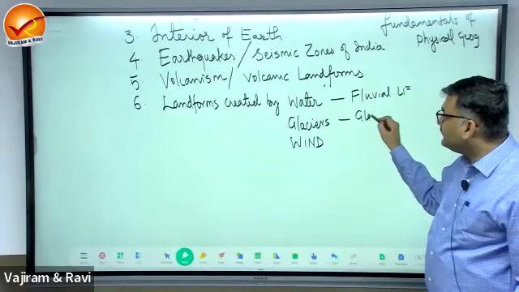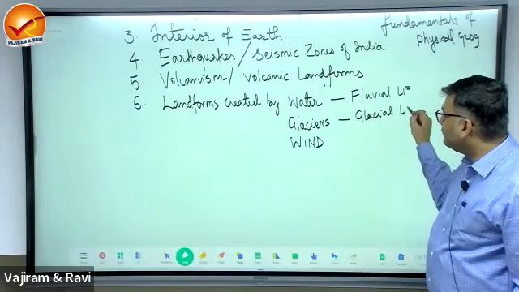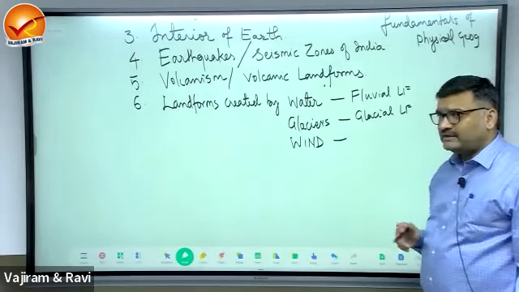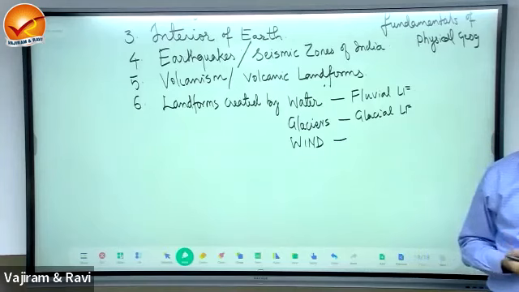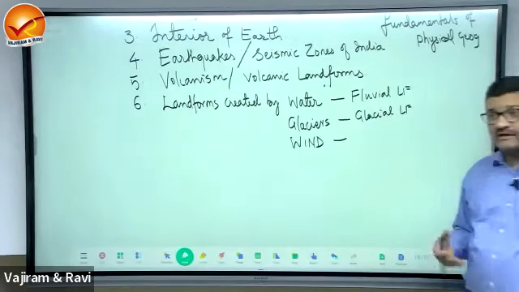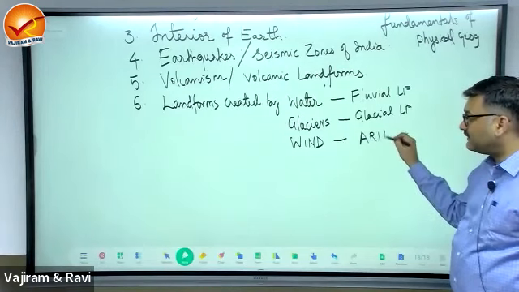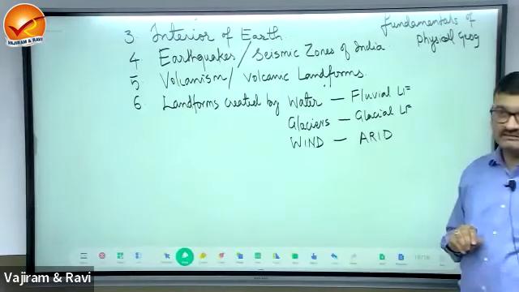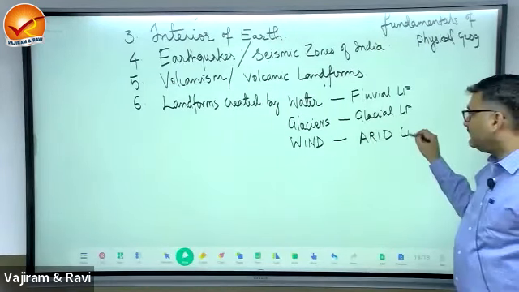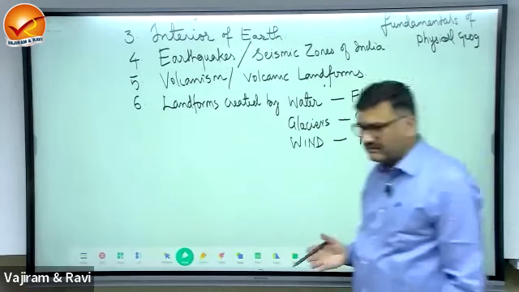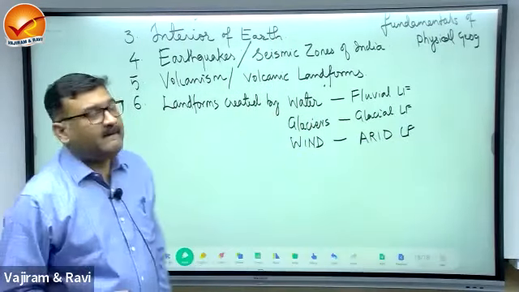Then this is simply the glacial landform. Wind is effective in which areas? Wind will be effective in dry regions, right? Dry means desert-like condition. The term is arid. Dry means arid landform. The basic things I'm giving.